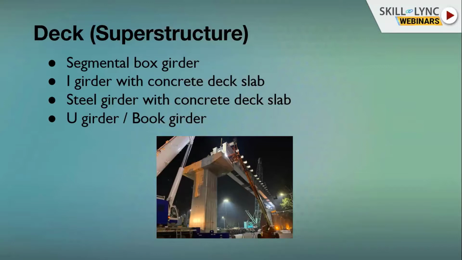Now we'll come to the deck or superstructure, on which the trains will directly run. The four common superstructures used in India are segmental box girder, I girder with concrete deck slab, steel girder with concrete deck slab, and U girder with deck slab. You can see one photo; it basically shows an extended pier cap with a steel I girder. A segmental box girder is made of small segments of concrete, usually ranging from 1.950 to 3 meters. It will be erected by means of a launcher. So this is called a segmental box girder. Above the segmental box girder, you can directly lay your plinth beam.